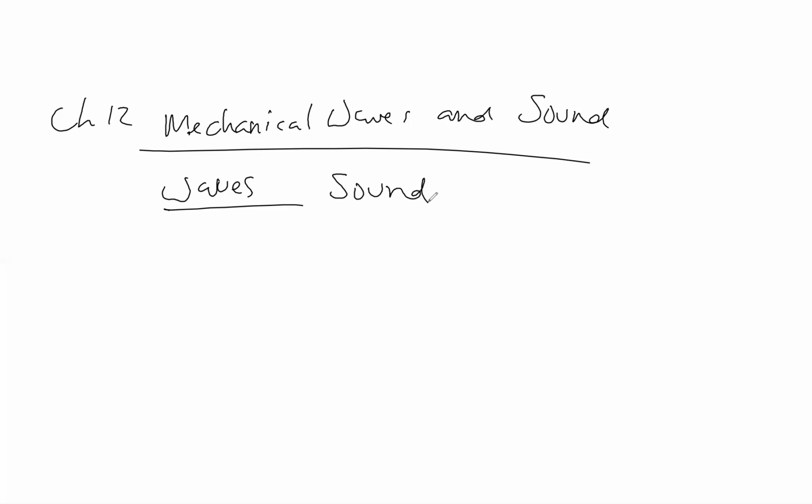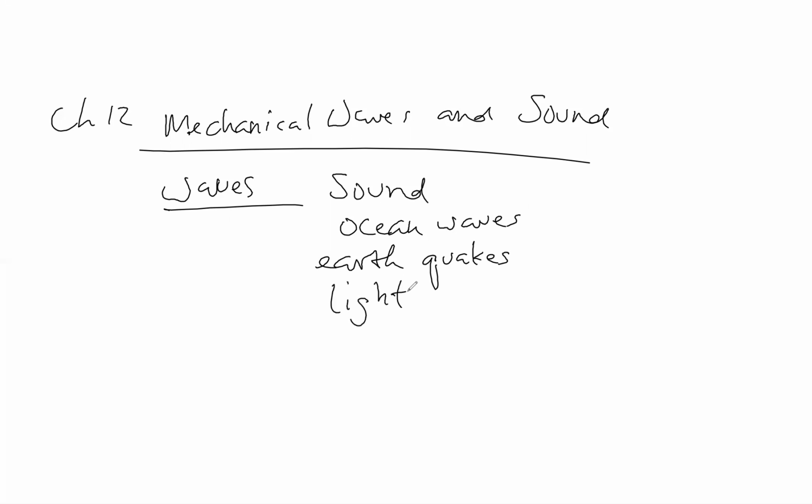We also have ocean waves, another type of wave that's mechanical. We have earthquakes, which locally don't look like it, but if you step back, earthquakes involve propagation of mechanical waves through the earth. And then finally, we have a type of wave which is not a mechanical wave, but light, which will be treated a lot in this class. Light involves the propagation of waves using electromagnetic radiation.